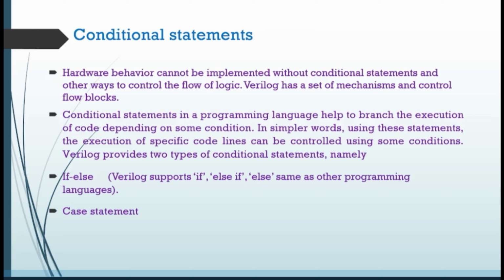Basically, when it comes to combinational circuits, you will be using data flow modeling and gate level modeling. For example, if you are going to design simple circuits like adder, subtractor, you will be going for gate level modeling. And if the complexity is increased, like if you are going for encoders, decoders, ripple carry adders, then when you are going for this type of complex combinational circuits, you will be coming to data flow modeling in order to write your code.